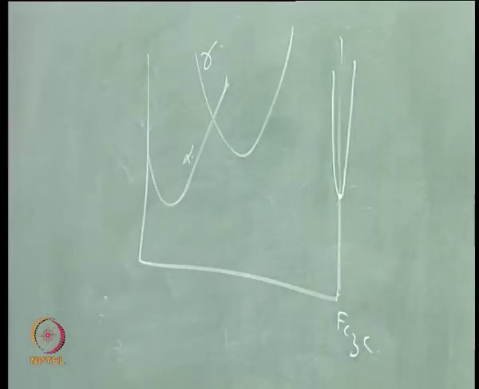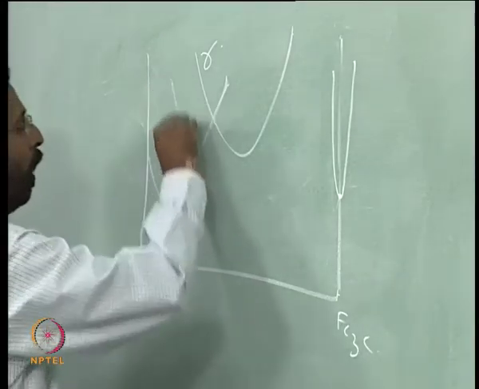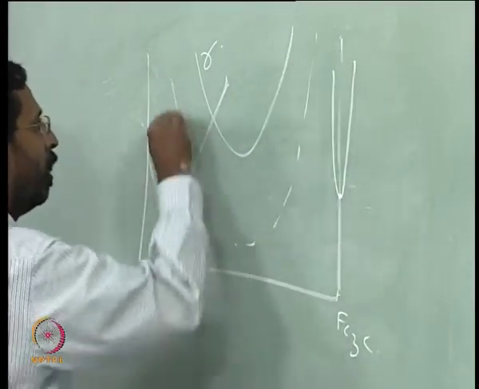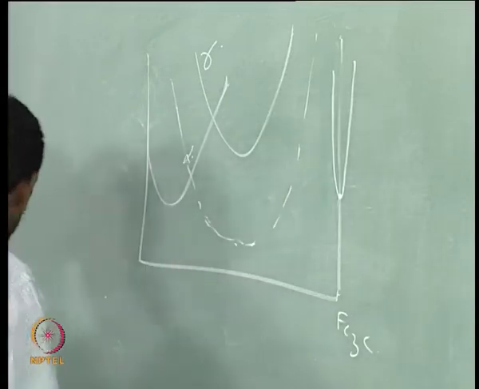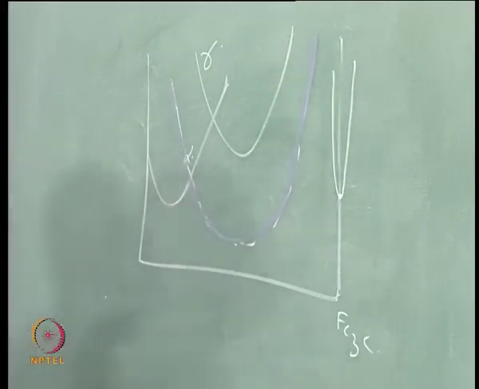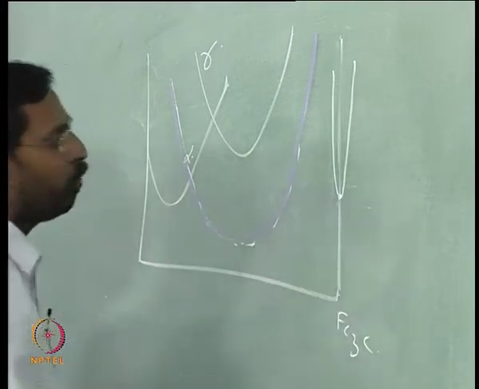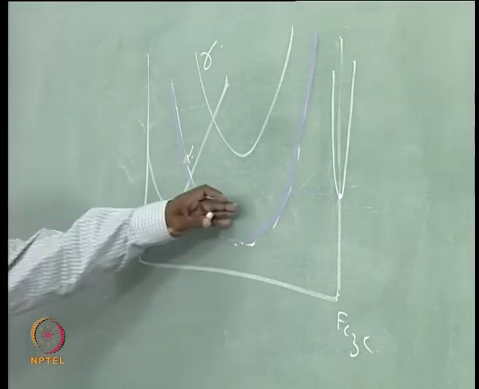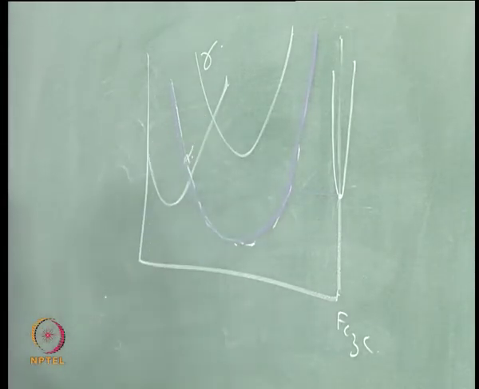If I am at a temperature higher than 723, then what should happen? Then austenite, so the austenite free energy curve will be below. So, you would have a situation something like this, a curve like this, and then if I draw a common tangent between these two, the common tangent is going to be higher than the free energy curve of gamma, and as a result, in principle.